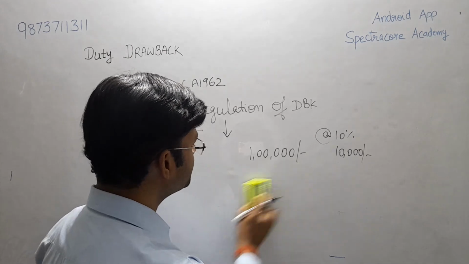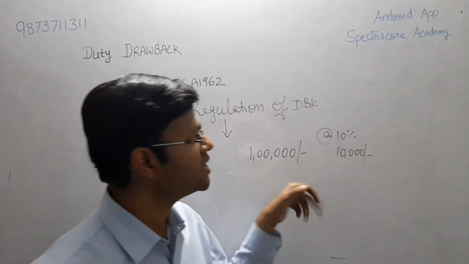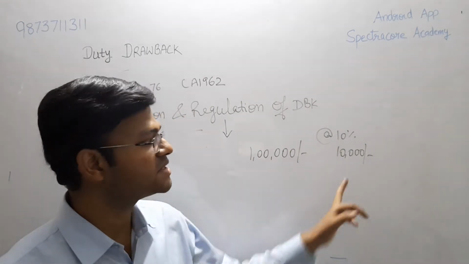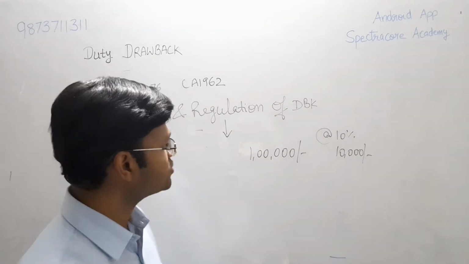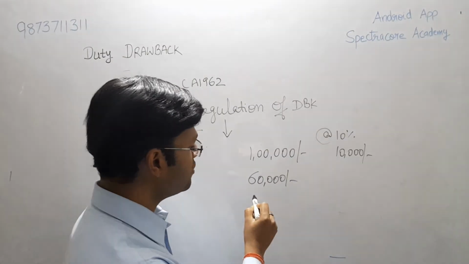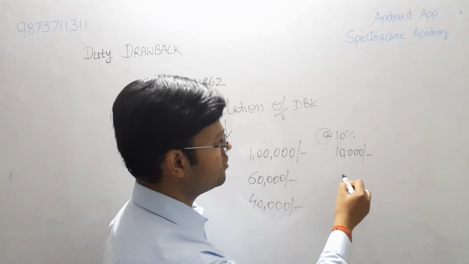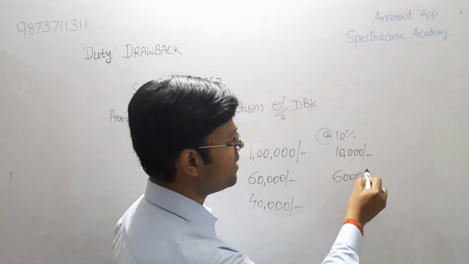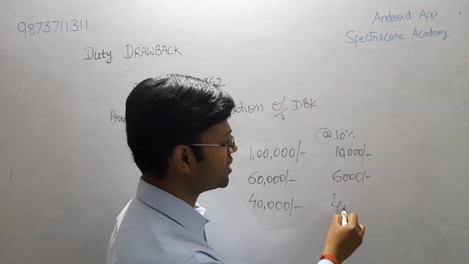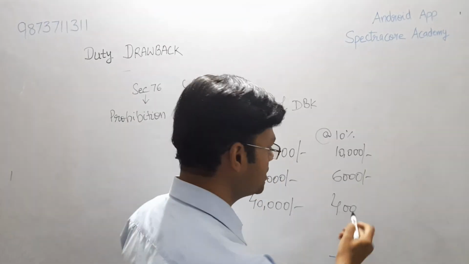So now our question was that if goods worth, let's say, 1 lakh have been exported and the drawback at the rate of 10% has been given to them, that is 10,000, but only sale proceeds of 60,000 have come, then 40,000 is still recoverable, and hence only 6,000 drawback is allowed and 4,000 has to be recovered.